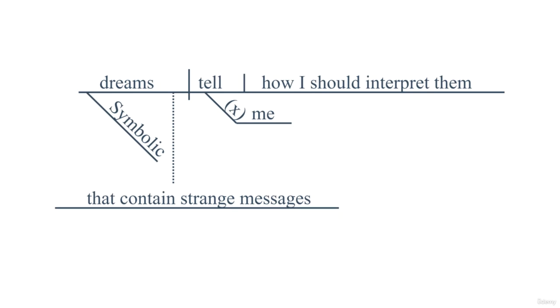And here we have another phrase sitting on a line on its own. This is going to have to be diagrammed properly as well. Whereas how I should interpret them is functioning as a direct object or noun phrase, that contain strange messages is functioning as an adjective.